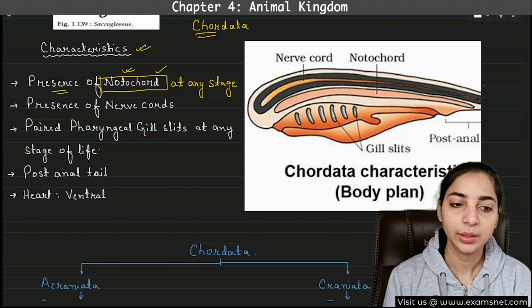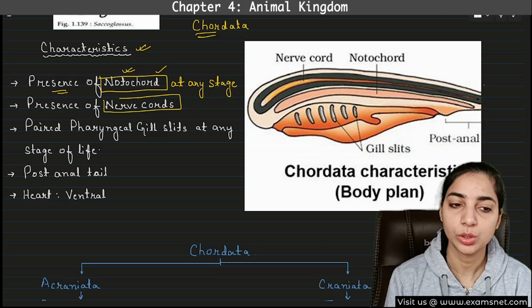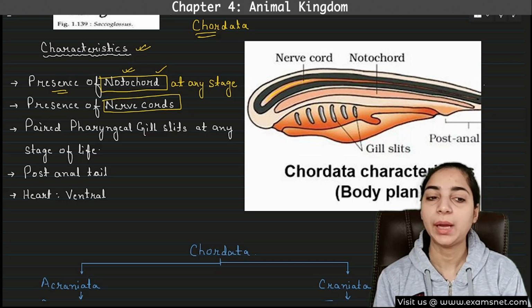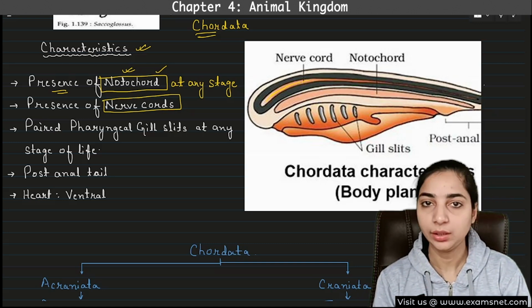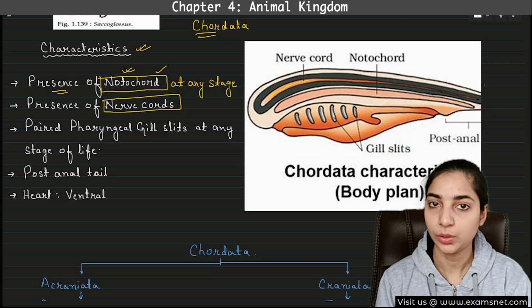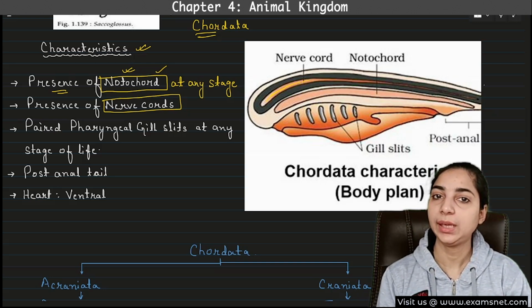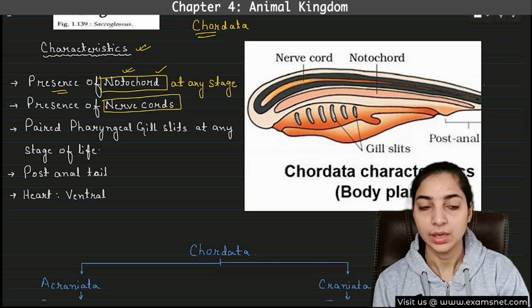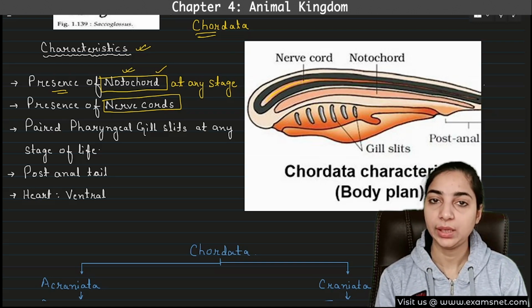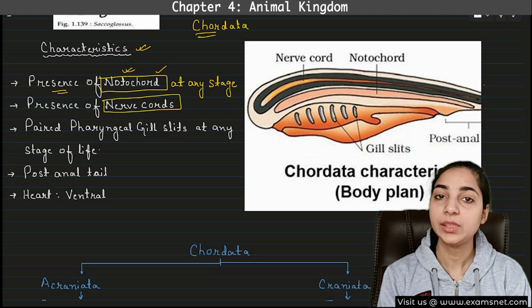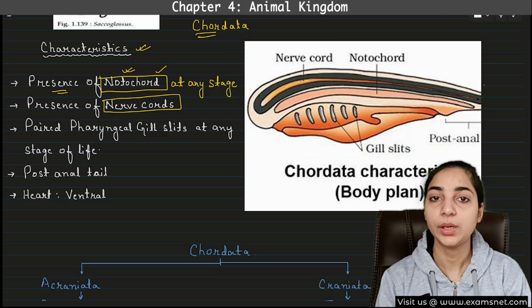So this is important. Then the presence of nerve cords is also important. But you have to keep in mind that notochord is present only in the chordates. It is absent in the non-chordates. But nerve cords are present in non-chordates as well as chordates, although they are of different types. There is a large difference between them.